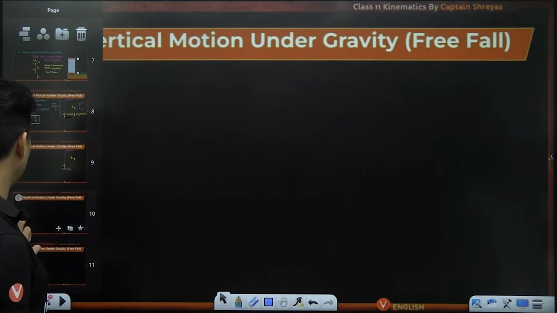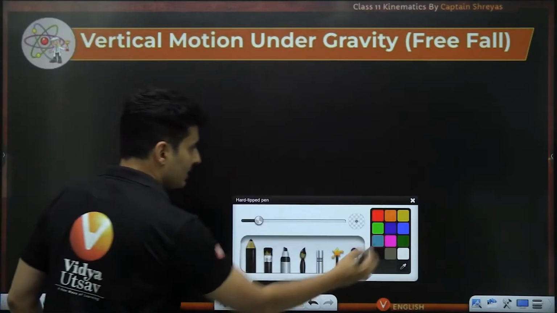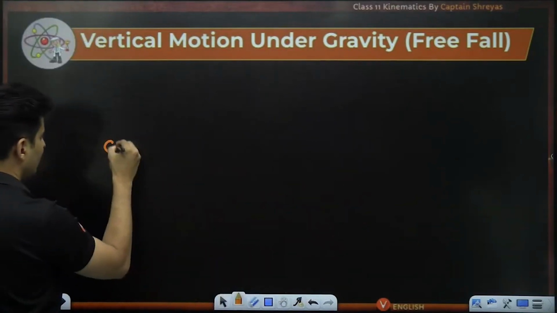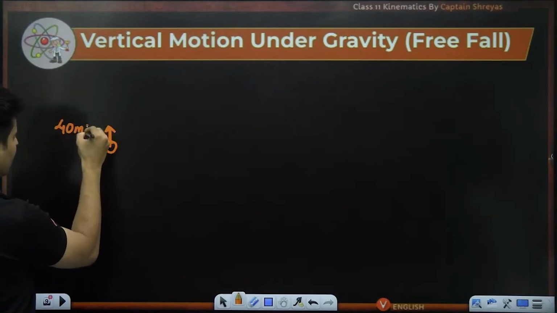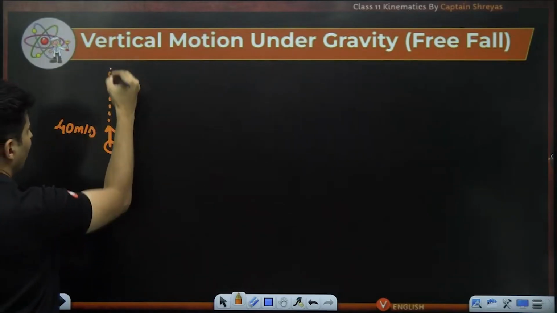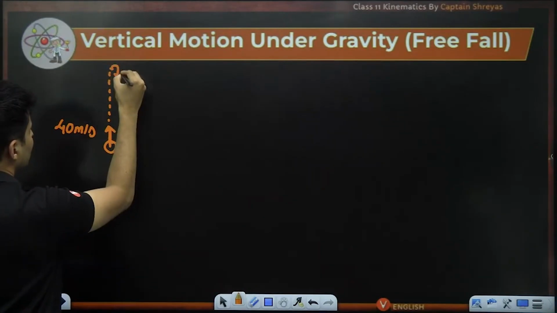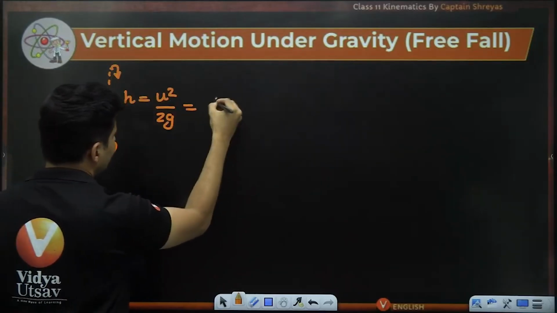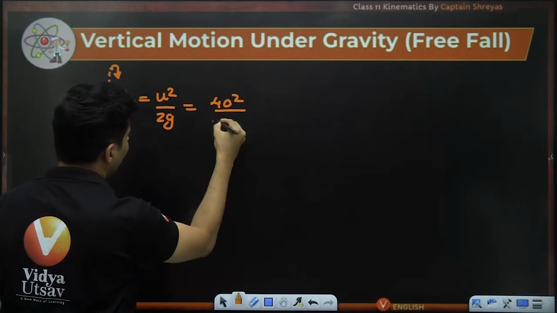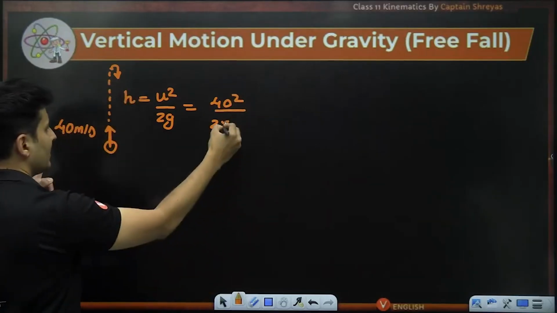Say, for example, somebody takes a ball and throws it with 40 meters per second. I want to know to what height it goes. That height will be u square by 2g. u is 40, square it, divided by 2 into gravitational acceleration.